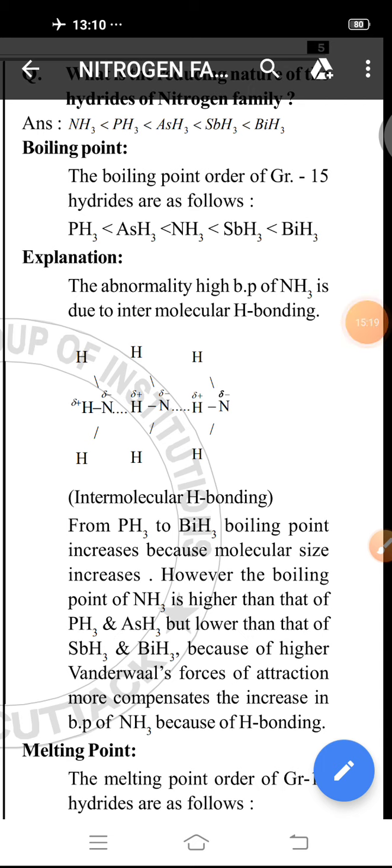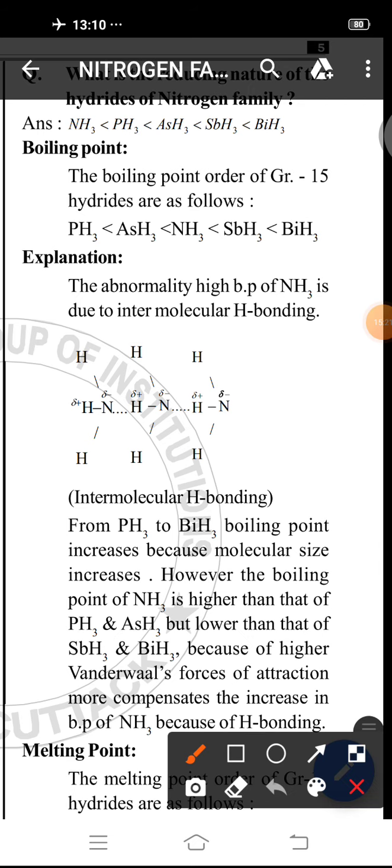Next comes another property, that is boiling point. The boiling point depends mainly on atomic size, that means mass. As atomic size increases, mass increases, and boiling point increases. The boiling point order of group 15 hydrides is as follows.